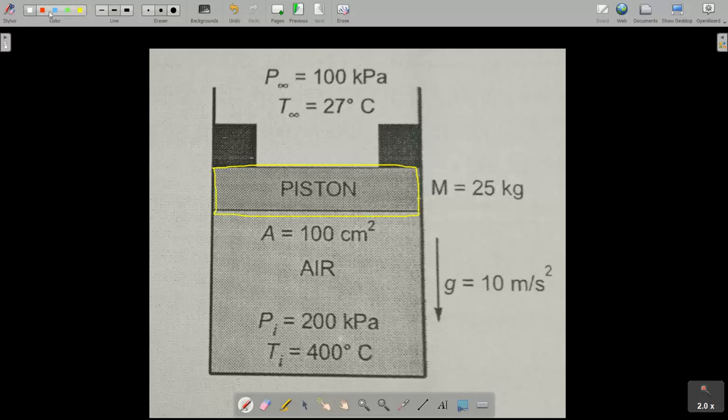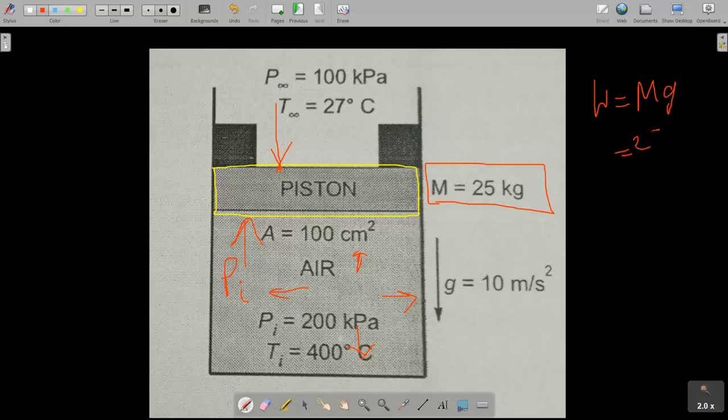The pressure due to the air will act on the bottom portion of the piston, so here the pressure will act as 200 kilopascal on the piston, and atmospheric pressure will act downward. Now the mass of the piston is given, so the total weight is equal to mg.